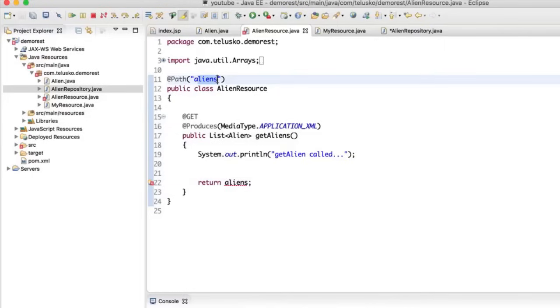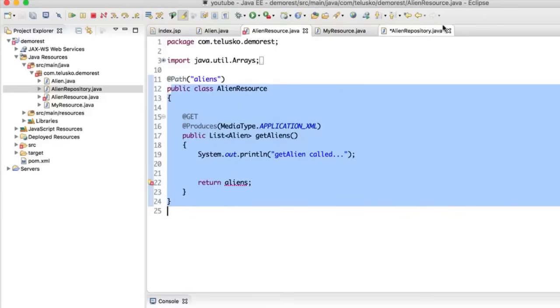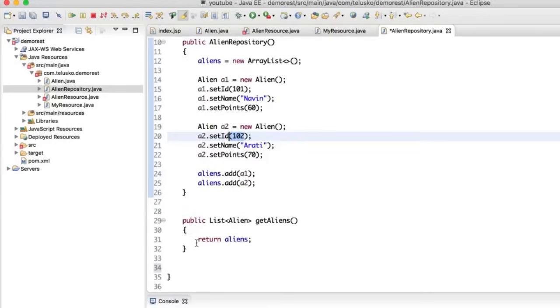Maybe in future we'll be working on how to return one object by ID. So let's say if I specify ID 102, you will return that particular object. Maybe you want to delete an alien. So you will do all those things with the help of this repository. Again, how to implement that in this resource, we'll see later. But for now, let's focus on this repository. So maybe you want to fetch one particular object.